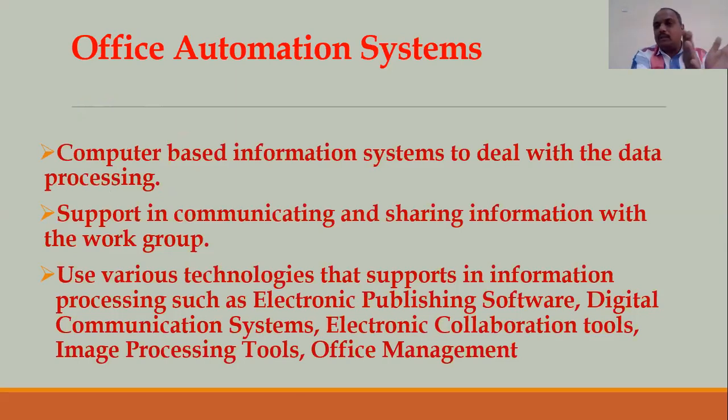Because previously we discussed office automation. What is the meaning of office automation? Now we need a computer-based information system to deal with the data, because we are collecting the data, processing the data, and sharing the data. There is input, process, and output. So we need a computer information system to deal with this data, and to support communicating and sharing the information with the work group.